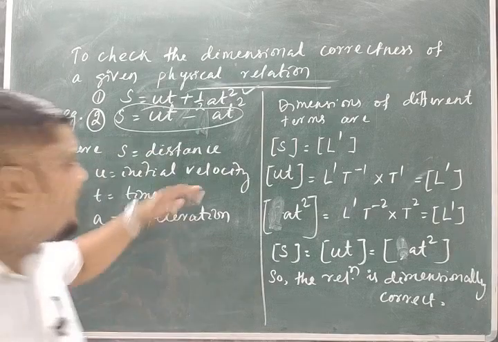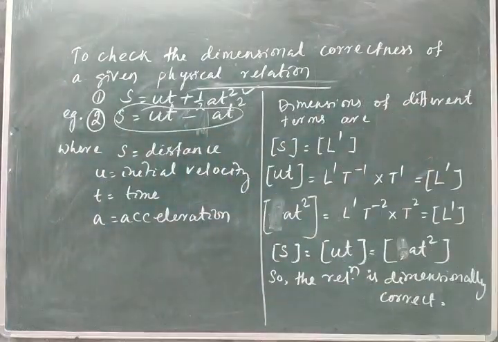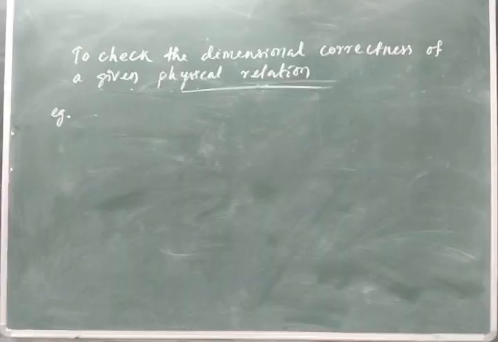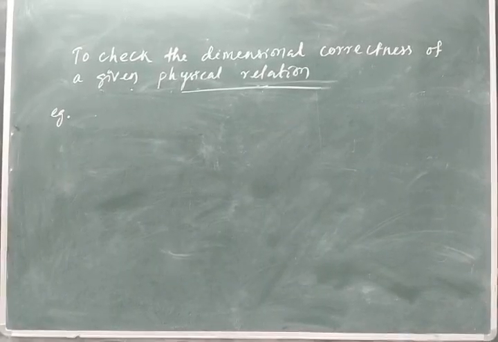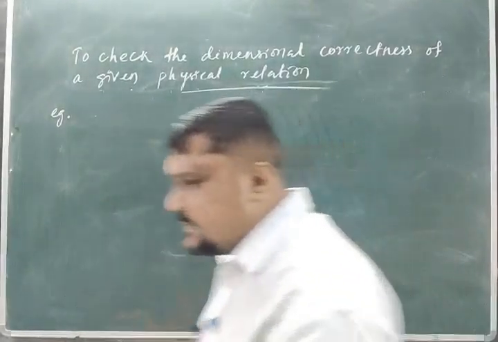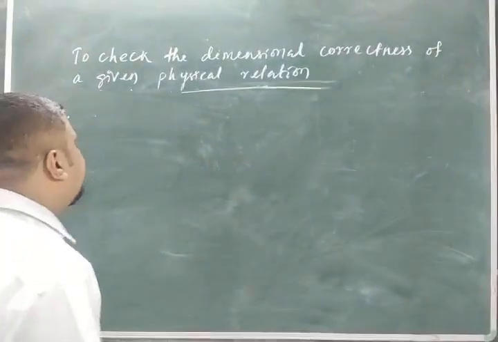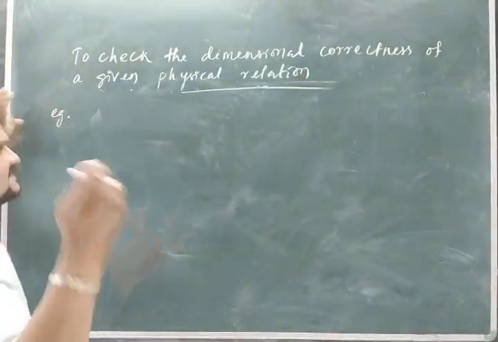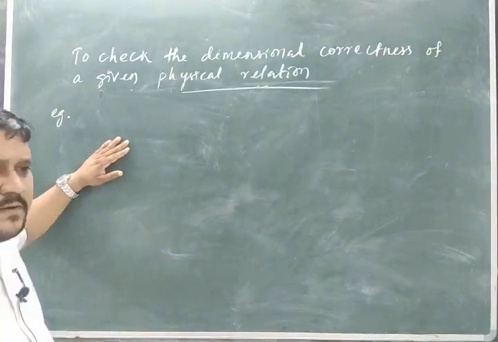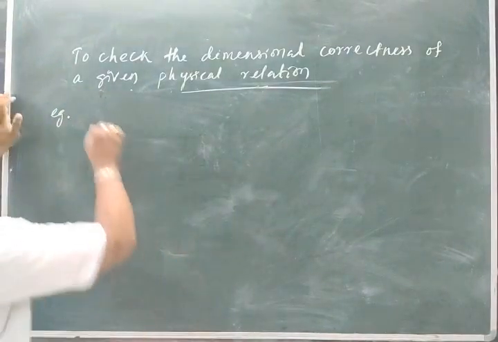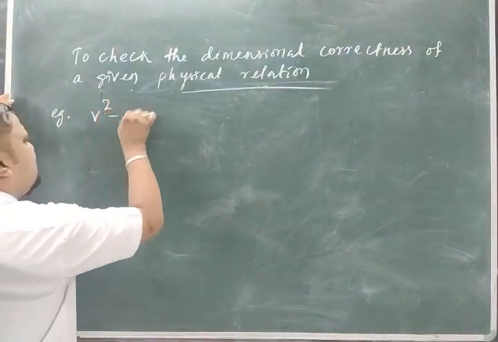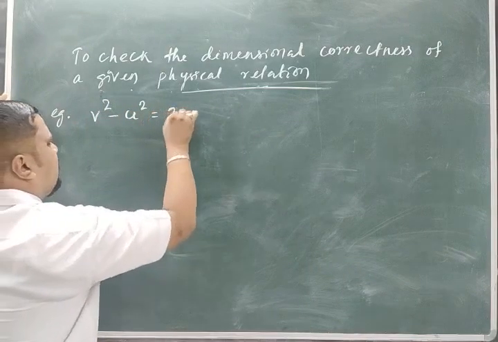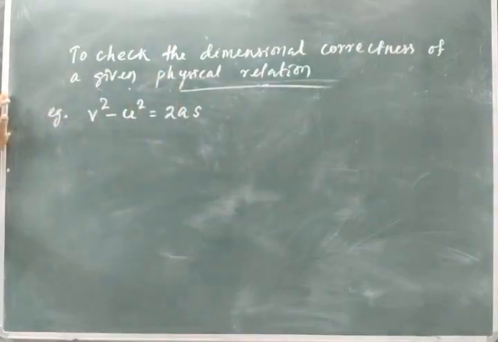Let me write another example. Let me erase this one. Now go to another relation from the equations of kinematics: v square minus u square is equal to 2as.